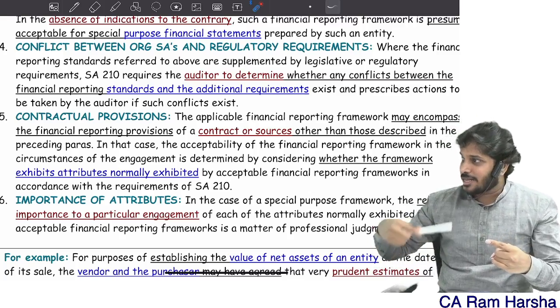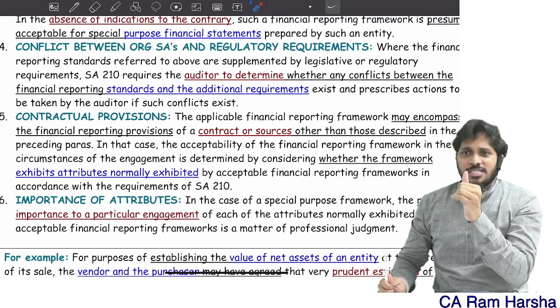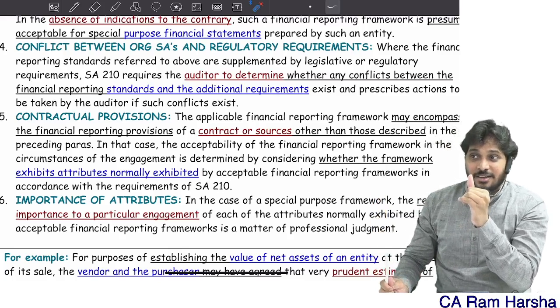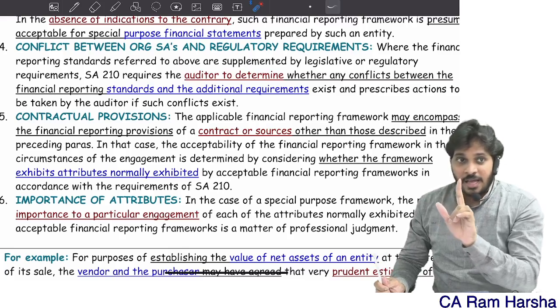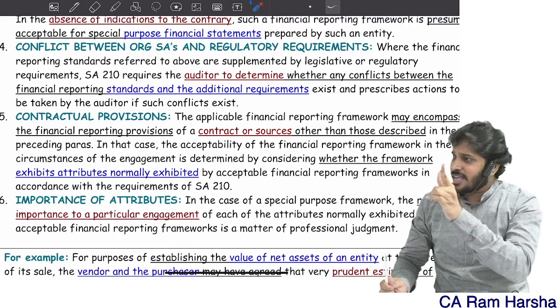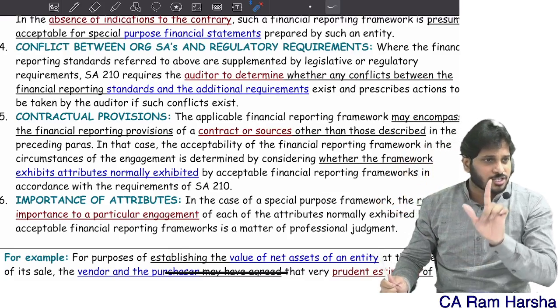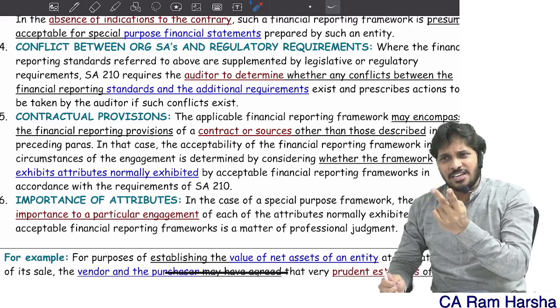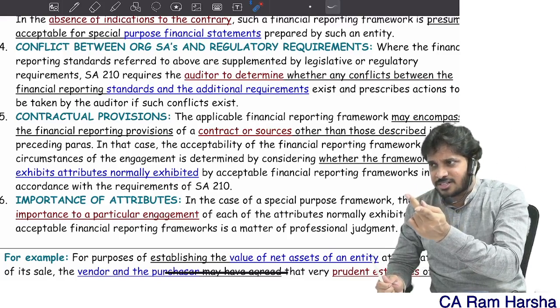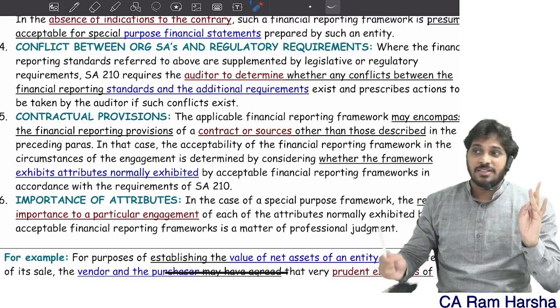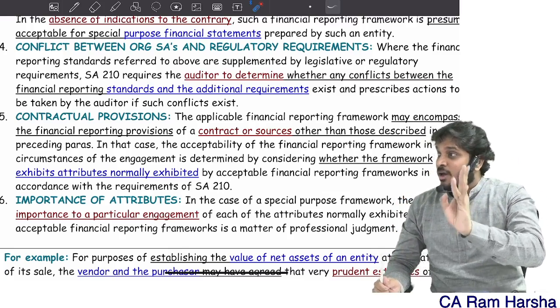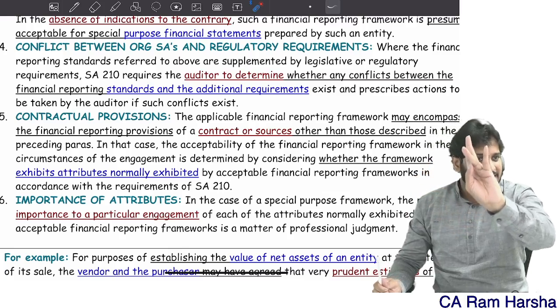When you are accepting special purpose financials, check whether they are prepared exactly from the point of view of the user. Are there any established organizational standards for preparing special purpose financials? Check. Is there any regulatory requirement for the special purpose framework? Check. If there is a conflict between these two, decide which is applicable, which that NGO has to follow.